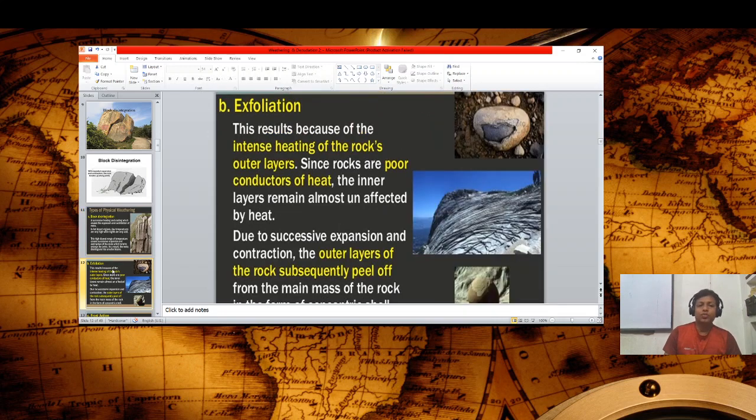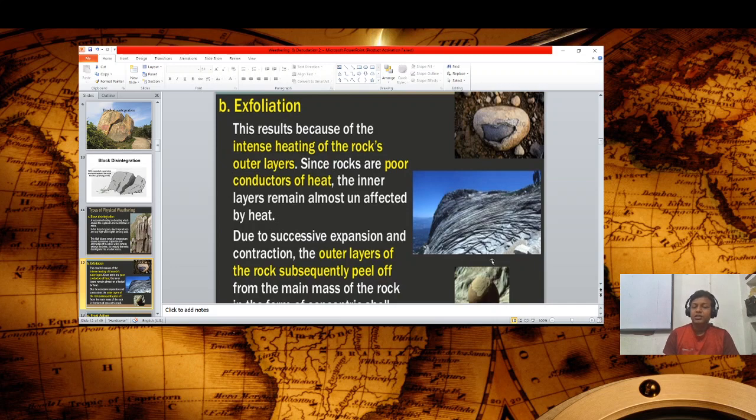Second one is exfoliation. As you see in this picture, the outer layer of rocks wears out and actually peels off like an onion, as you peel an onion part by part. This results from intense heat on the outer layers of rocks.